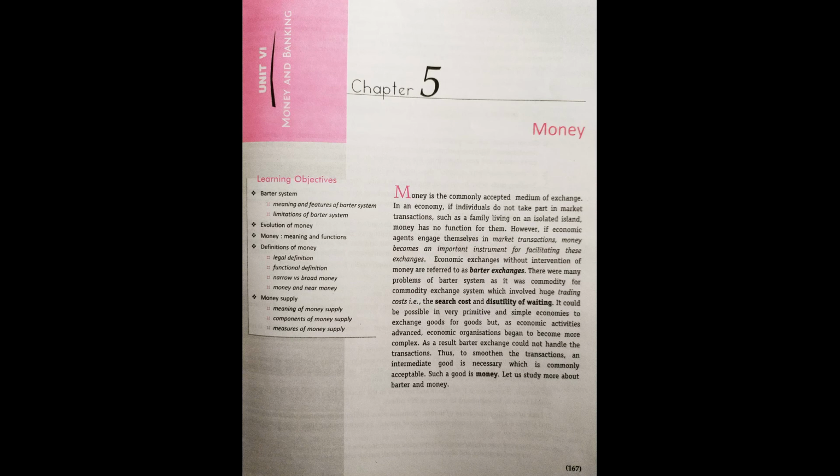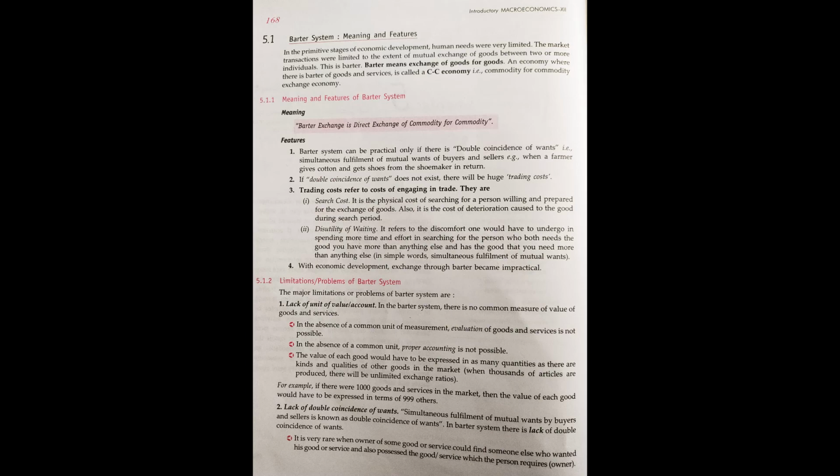In other words, money is anything which can overcome the difficulties which were arising before money emerged. During the barter system, the problems arising were a lack of unit of value, lack of double coincidence of wants, lack of store of value, and deferred payment. So money is a thing which can solve all these problems which we were facing at the time of the barter system. Now you want to know what the barter system is, right? So this is the second question.